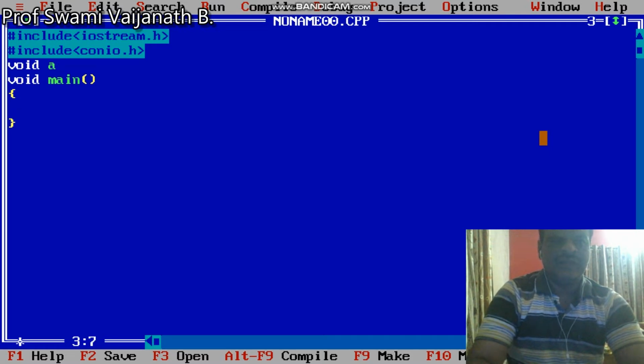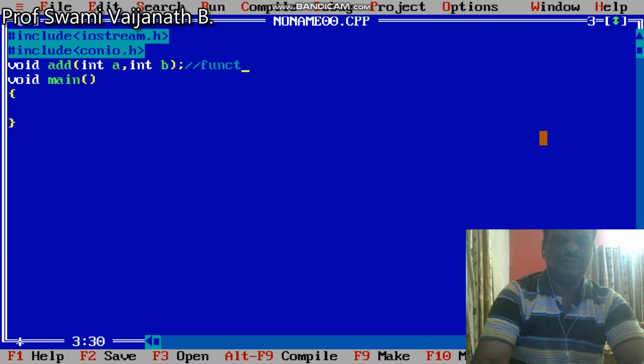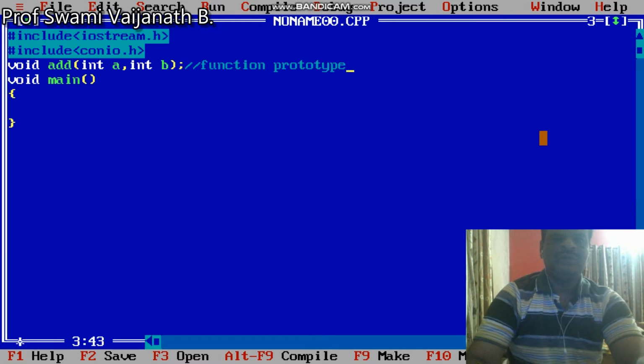For example: void add(int a, int b). This is called a function prototype.